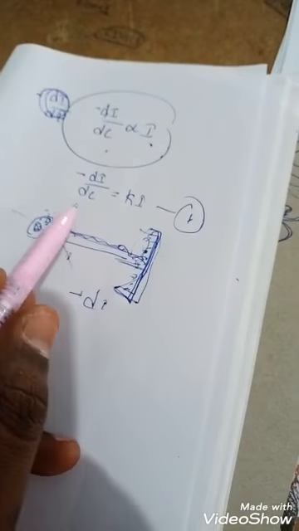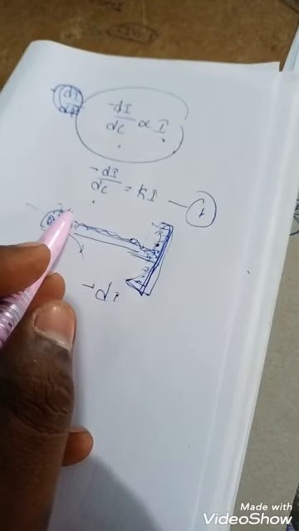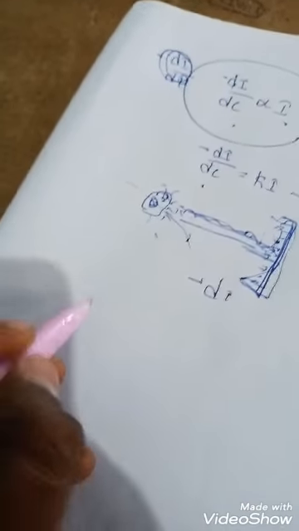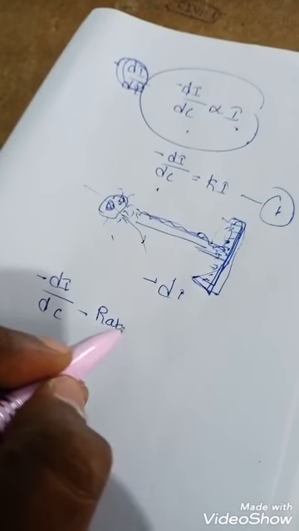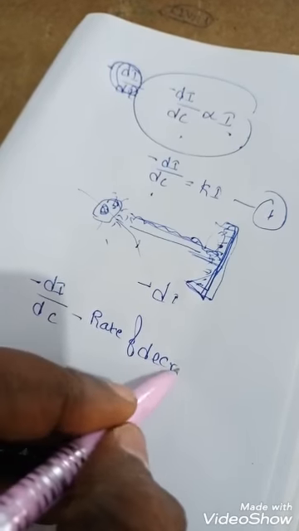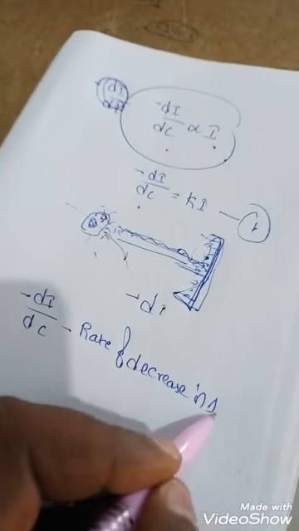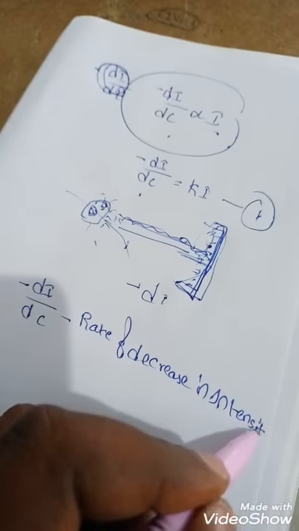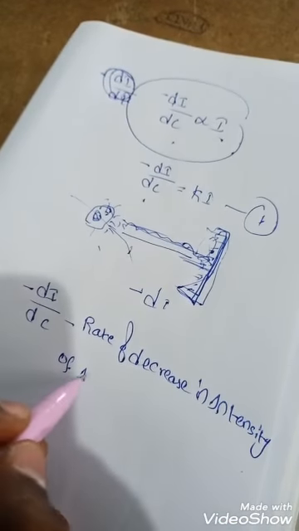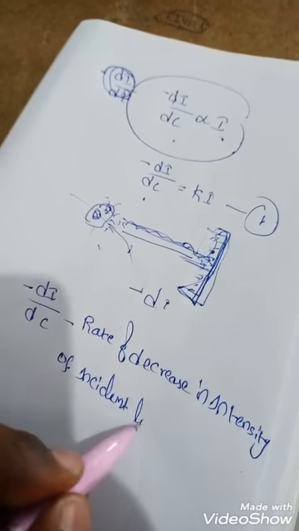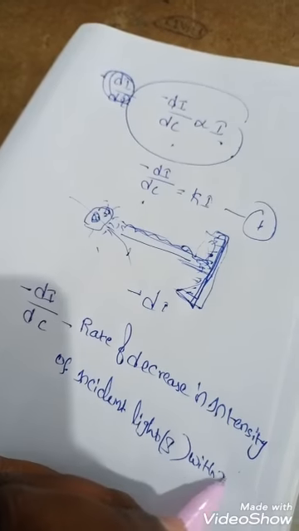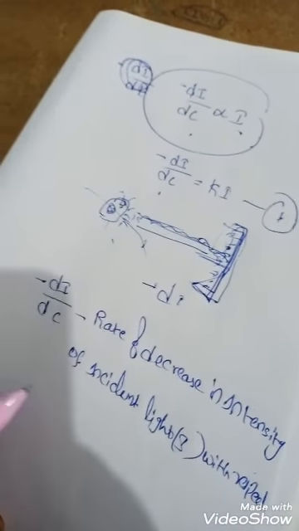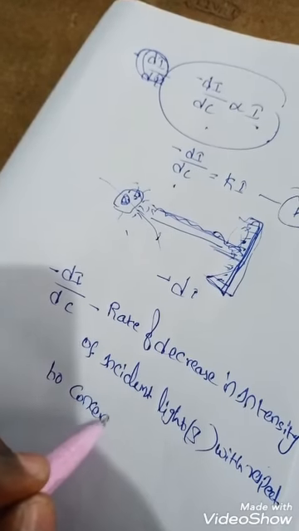This is equation 1, Beer-Lambert's law, where minus dI by dC means the rate of decrease in the intensity of incident light with respect to concentration.